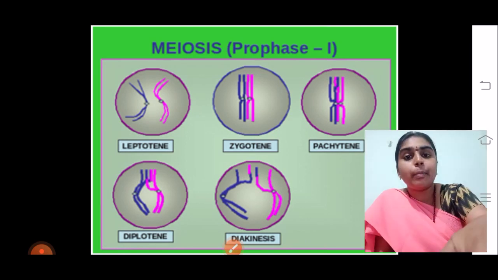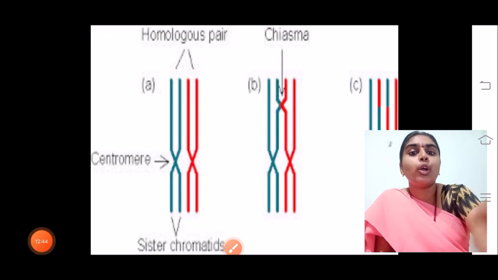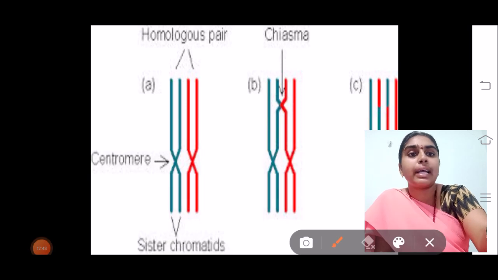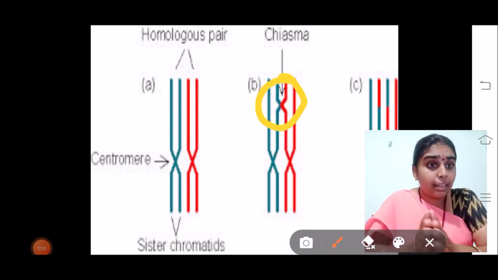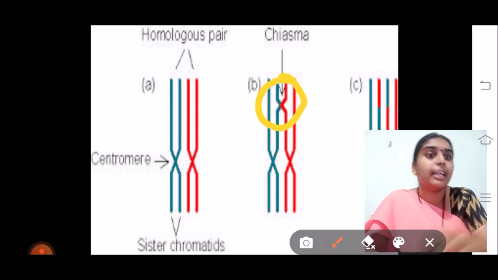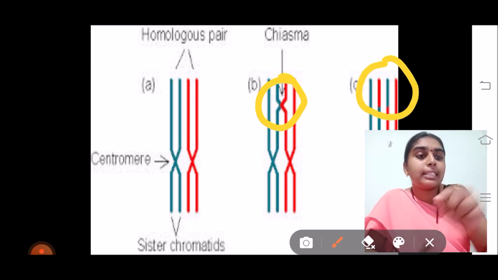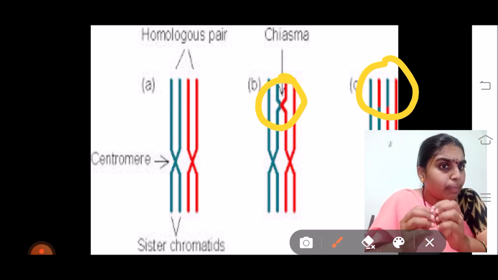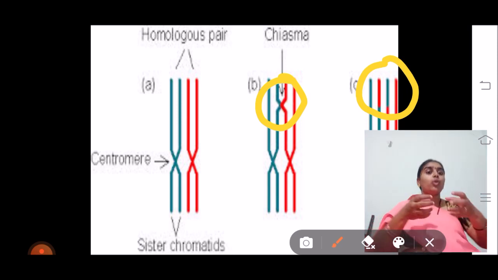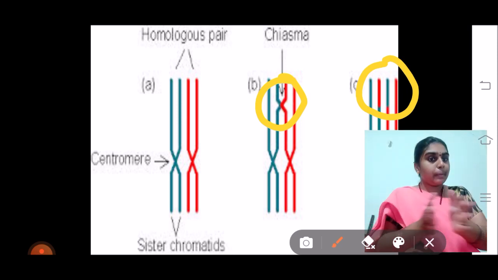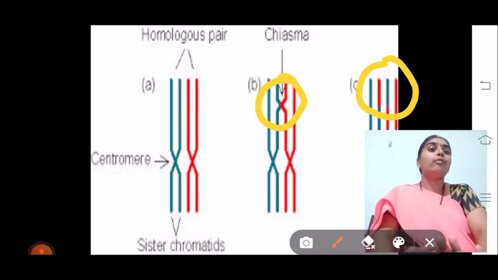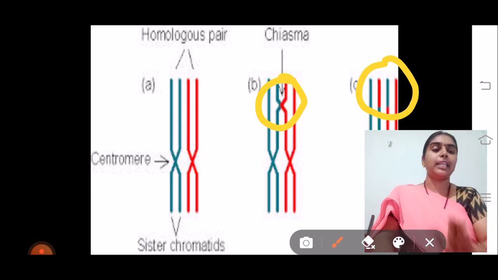Now I will show you that in a diagram. Here you can see that crossing over has occurred, that is, the exchange of genes between the two non-sister chromosomes has occurred, and chiasmata is seen. The chromosomes will be separated from each other, but at the chiasmata region they won't separate in this stage.